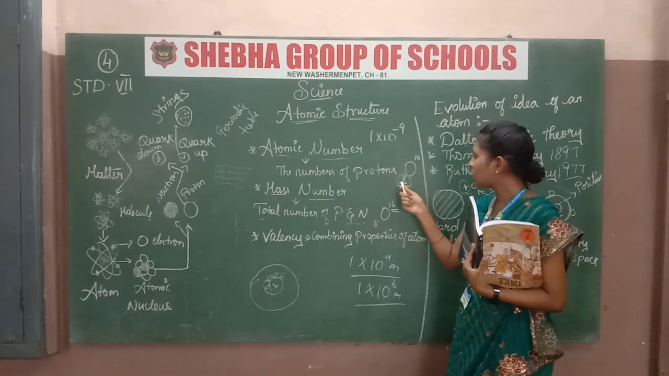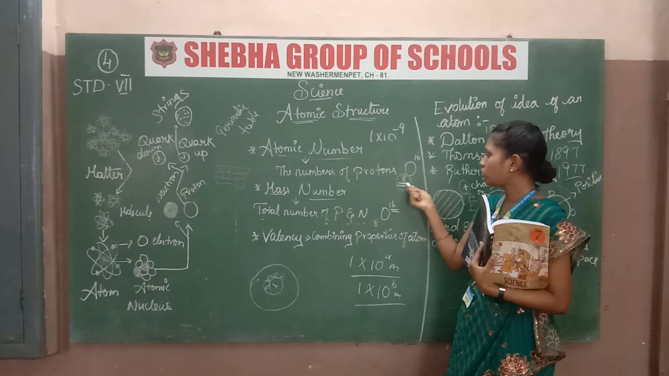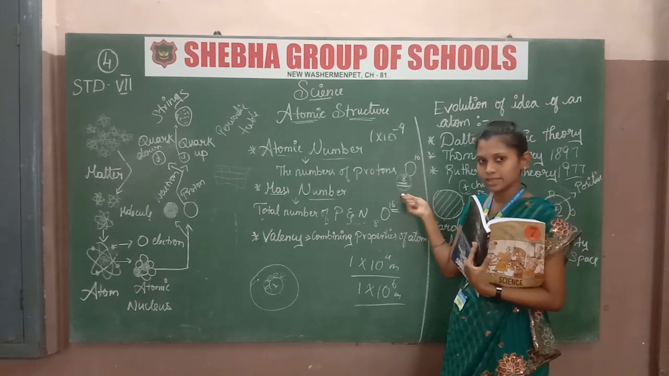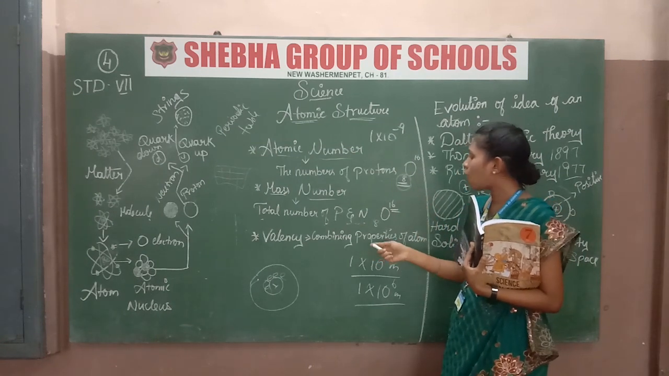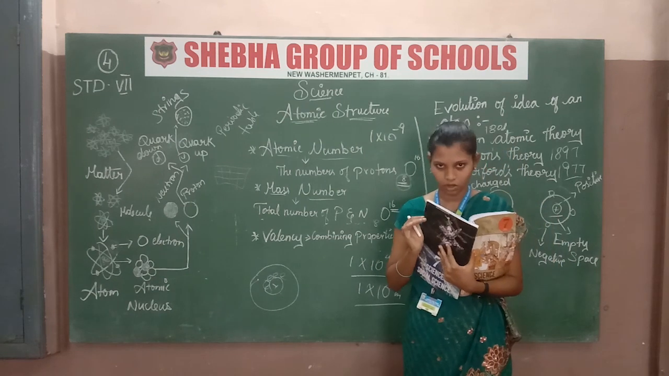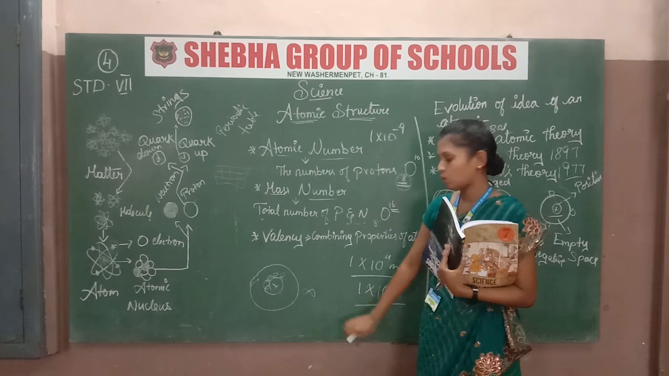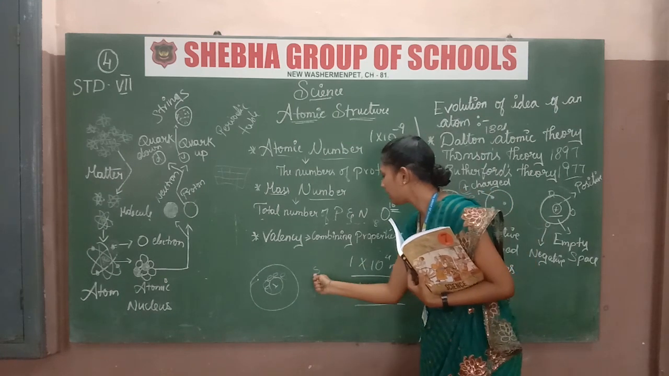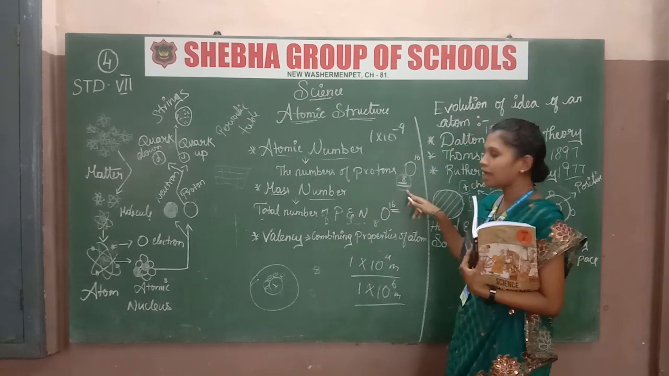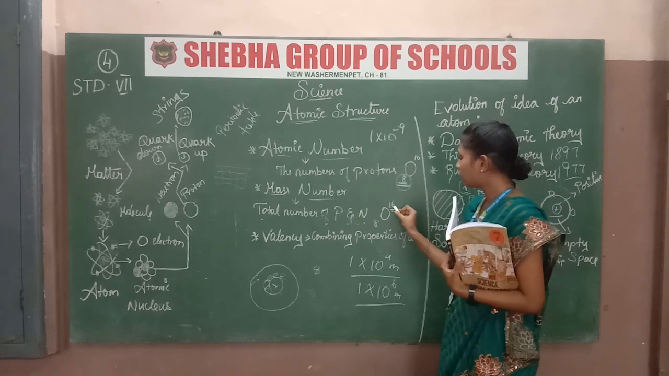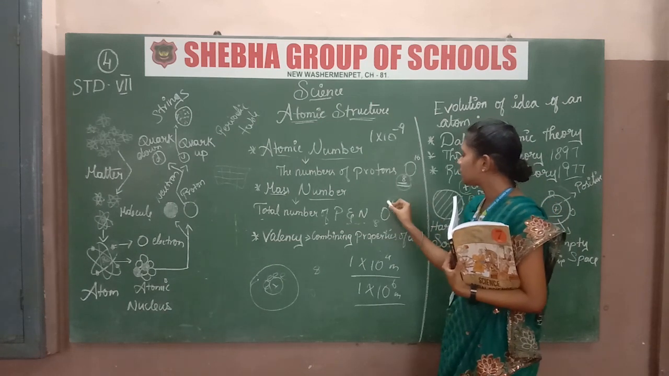In oxygen, the number of protons is 8. We already know that, I only said it now. We also have to count how many neutrons and electrons there are. When you count in oxygen, there are 8 neutrons. So 8 plus 8 is 16. So the mass number is 16.